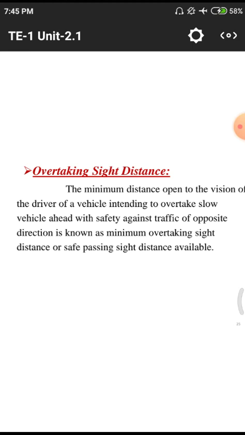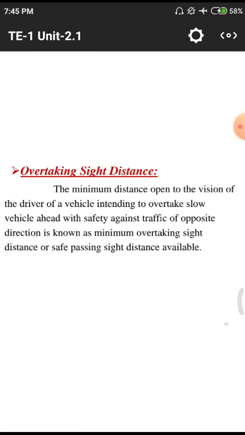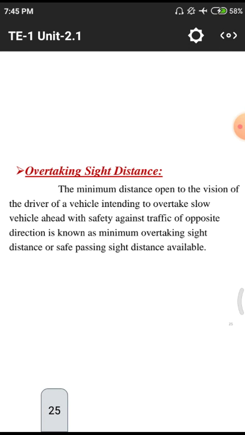We need some rise in our vehicular speed so that we can overtake those vehicles. To overtake such vehicles, the minimum principles we need to follow and the precautions we need to take will be taken care of in the overtaking sight distance.